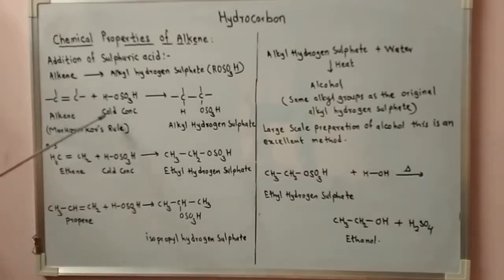In this, addition takes place according to Markovnikov's rule. That is, the negative part of this reagent, sulfuric acid, that is OSO3H, is added to that carbon which has fewer hydrogen atoms. Let's see the example. CH2 double bond CH2, that is ethene, plus cold and concentrated sulfuric acid, HOSO3H. Now in this example, we get CH3 CH2OSO3H.